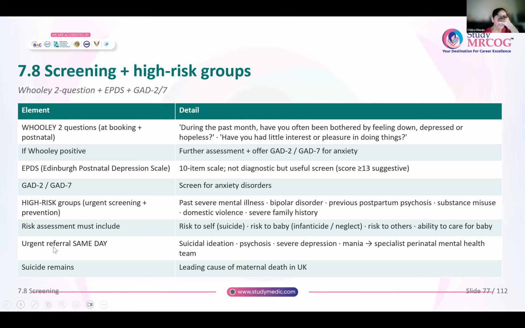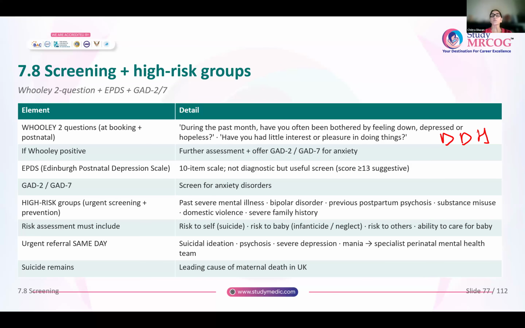So you have to screen for the high risk groups. Okay. So the Whooley 2 questions at booking or in the postnatal period. Remember, during the past month, have you been bothered by feeling down, depressed or hopeless? This is enough for screening. Or you can ask her if you have had little interest or pleasure in doing any of these things.